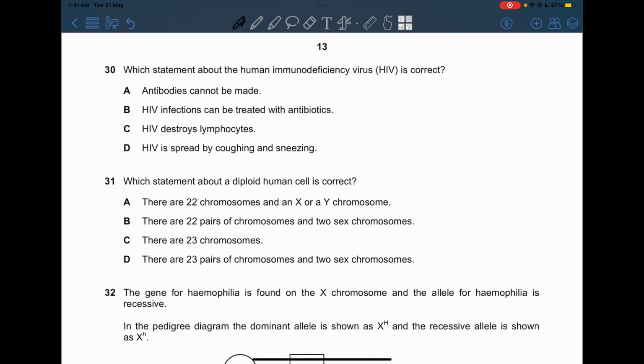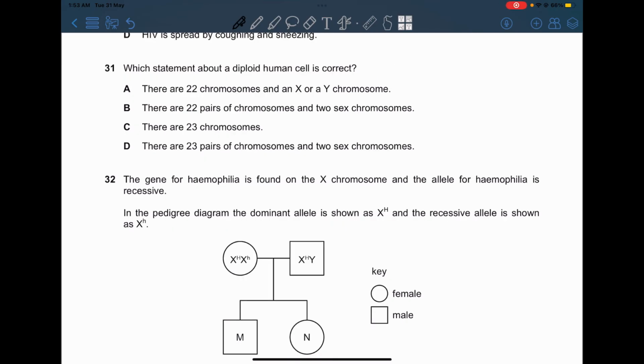You only treat bacteria with antibiotics. So this is incorrect. HIV destroys lymphocytes. Well, this is correct. So our answer will be C. Now 31, which statement about a diploid human cell is correct?